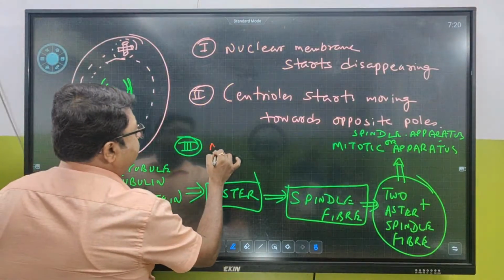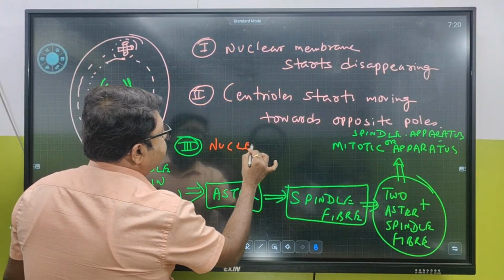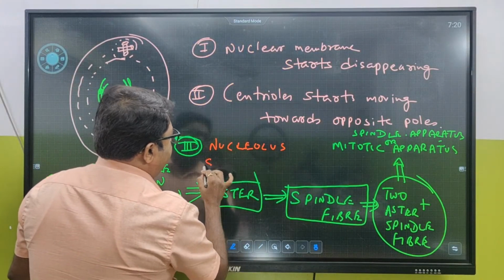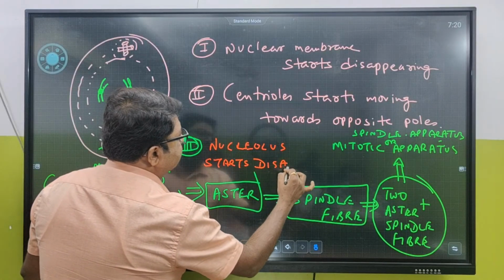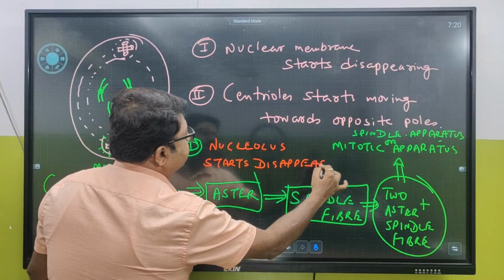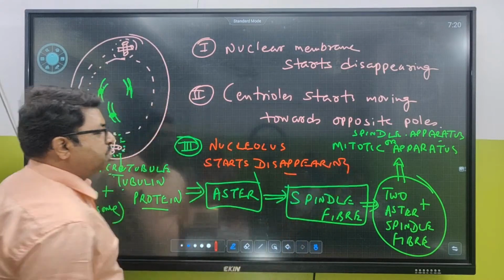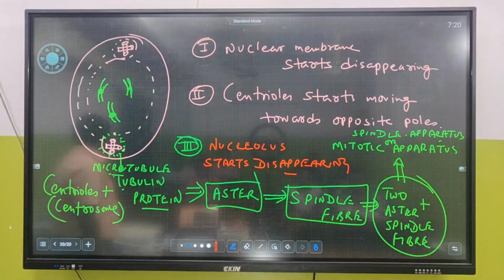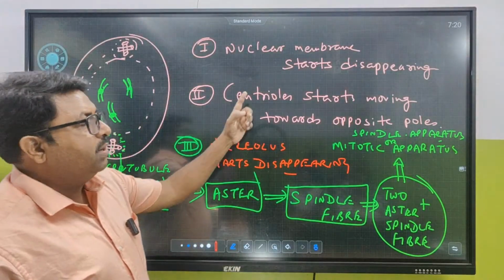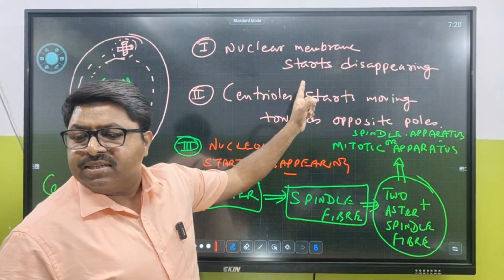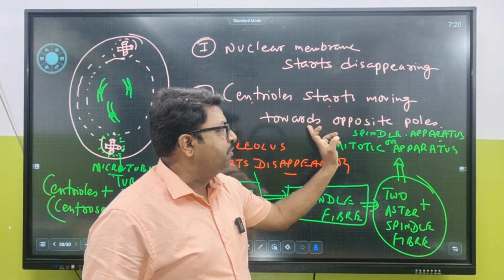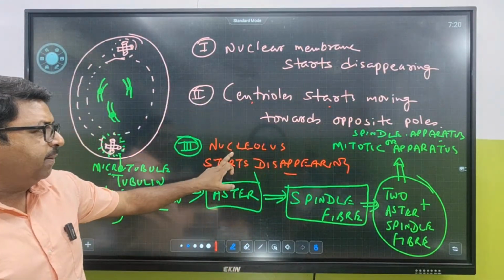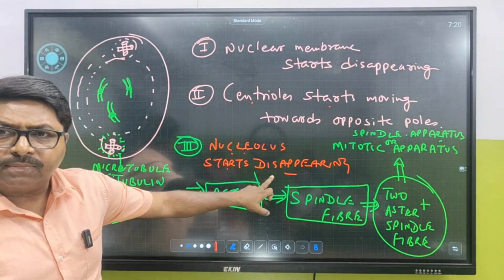Nucleolus starts disappearing. Any issues with this? Nucleolus starts disappearing. So 3 terms. Number 1, nuclear membrane starts disappearing. Number 2, centrosomes or centrioles start moving towards the opposite poles. Number 3, nucleolus starts disappearing.